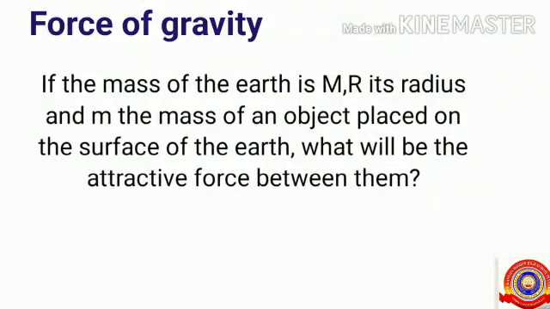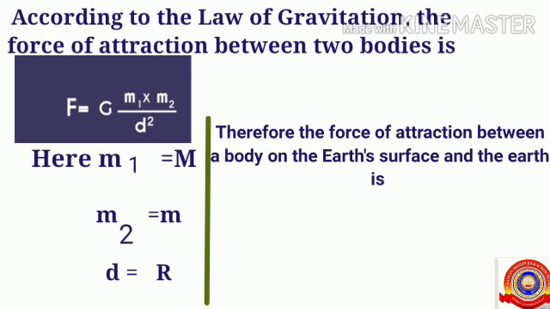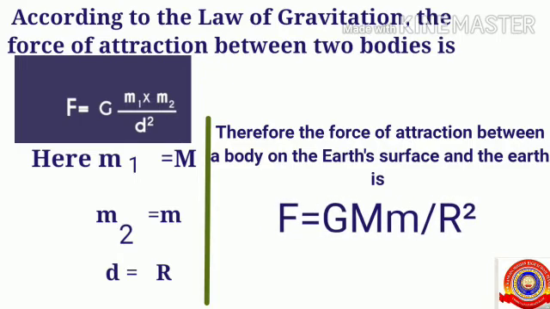Next one, force of gravity. If the mass of the earth is capital M, capital R is the radius of the earth and small letter m is the mass of an object placed on the surface of the earth, do you know what will be the attractive force between them? So let's see. According to the law of gravitation, we know that the force of attraction between two bodies is F equals G into m1 into m2 by d square, and here we are replacing m1 with capital M, m2 with small letter m and d with capital R.